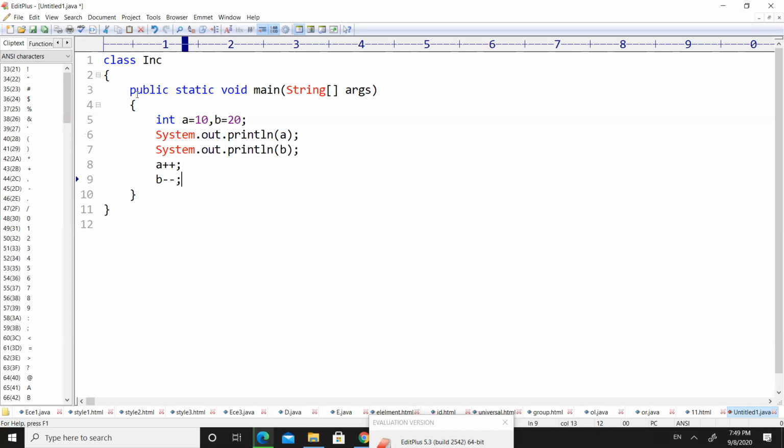So let us increment the value of A and let us decrement the value of B. I need to increment the value of A, that's why I have written A++. I need to decrement the value of B, that's why I have written B--.